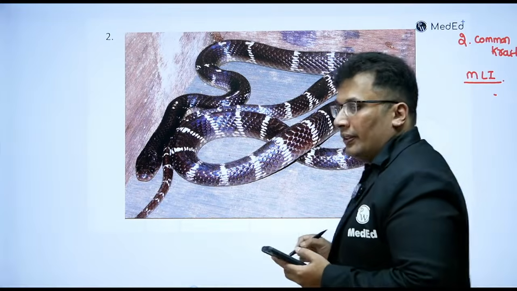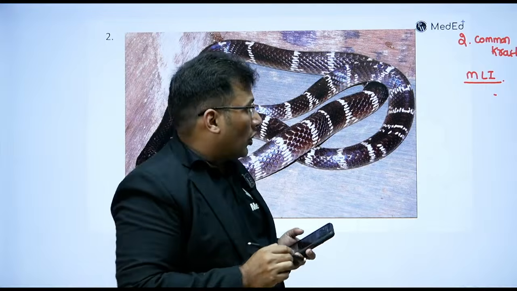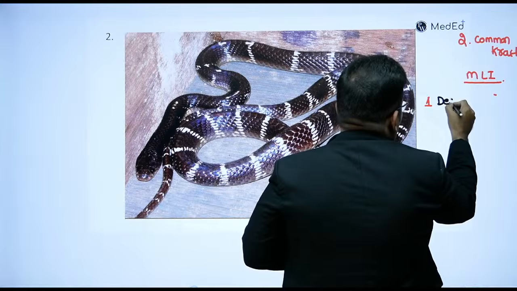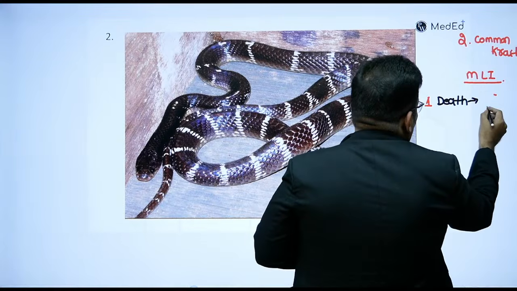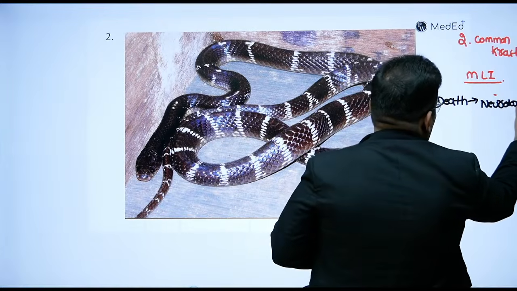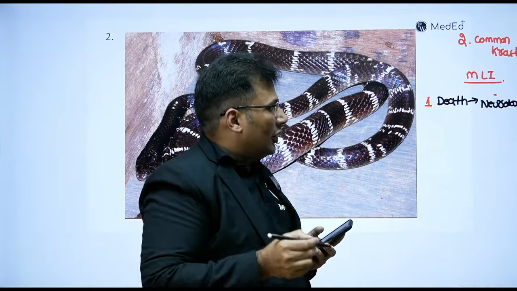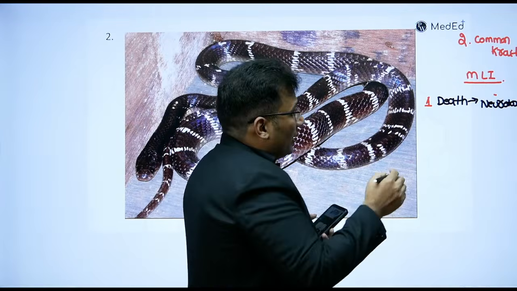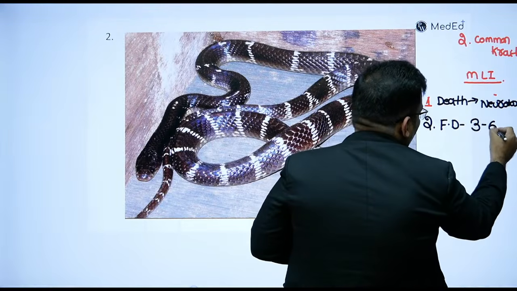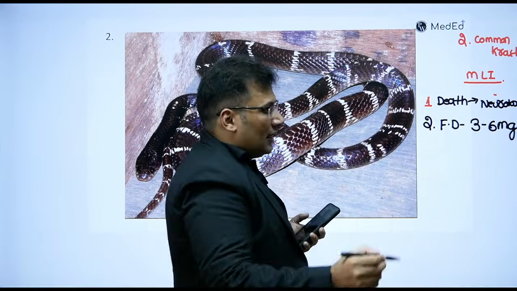That is correct. So the scientific name is Bungarus caeruleus. It is neurotoxic. Yes, MLI, it leads to death by neurotoxicity. That's great. The point number 2 is usually accidental. The fatal dosage of venom is 3 to 6 milligram. So what is the cause of death? Respiratory paralysis.